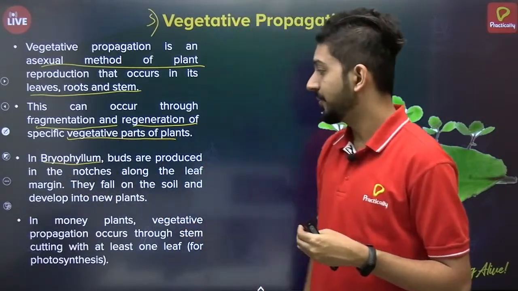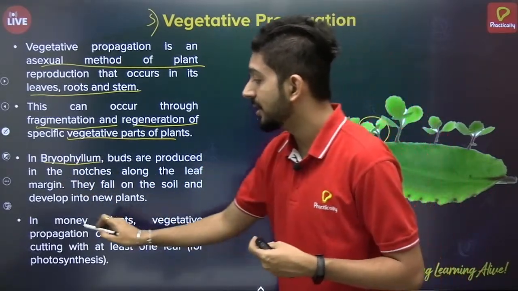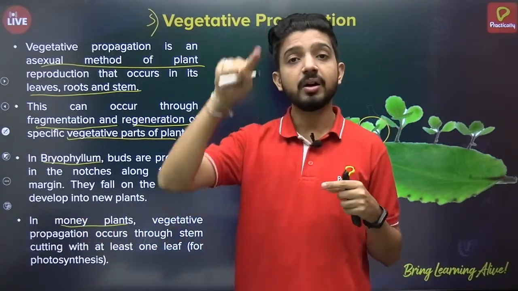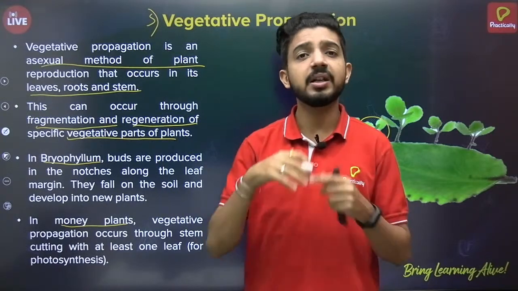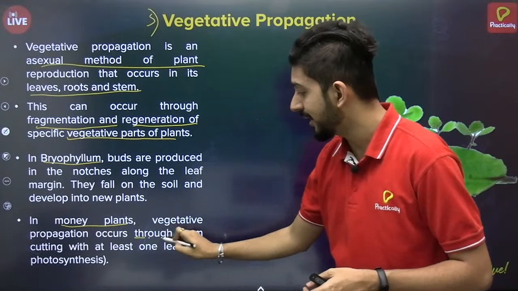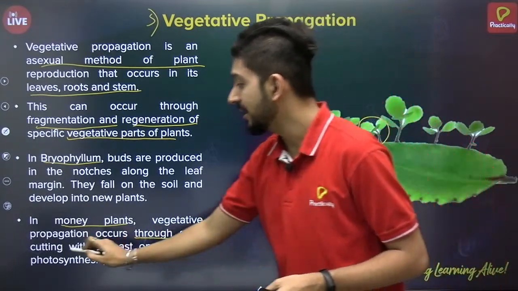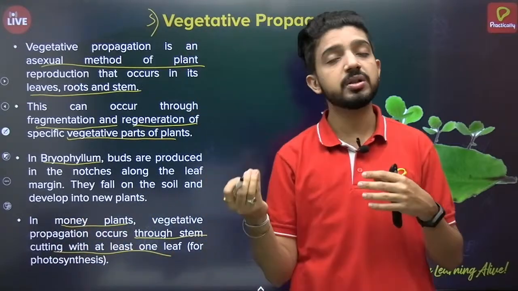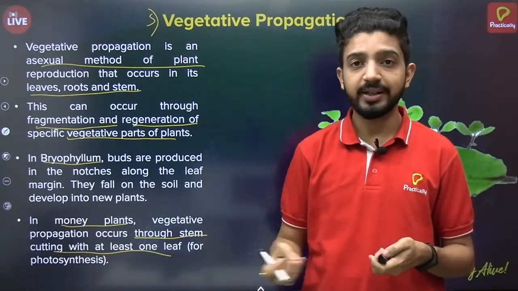Another example is money plant. We all have seen money plants, a long creeper-like structure mainly used for decorative purposes. In that, it occurs through stem. When the stem is cut at different places, then that grows into a new creeper or new plant.